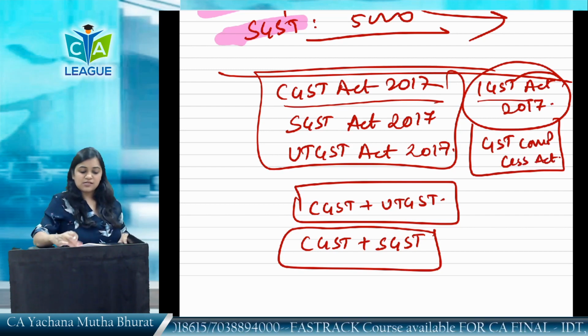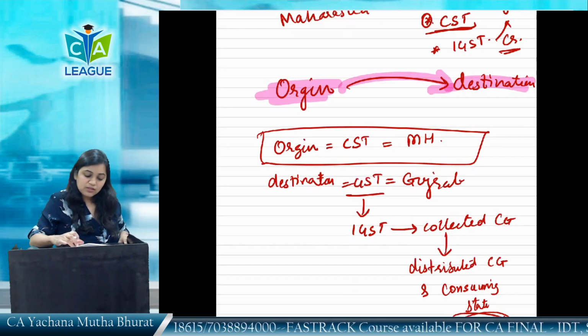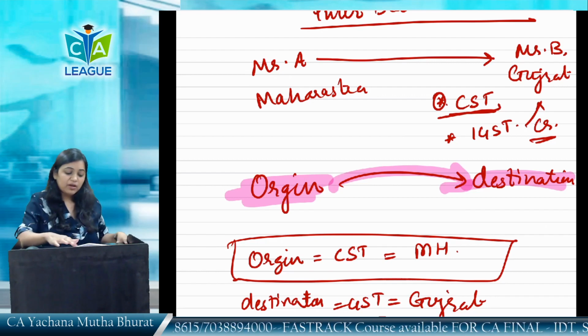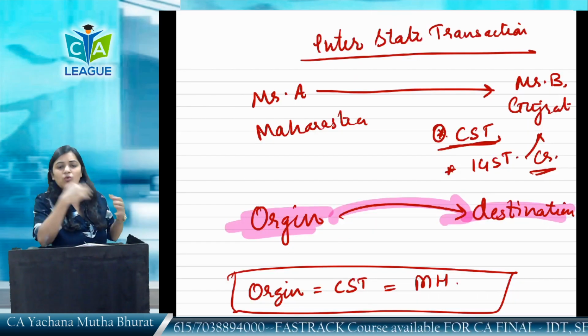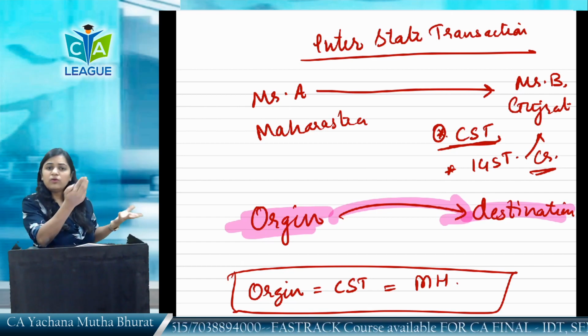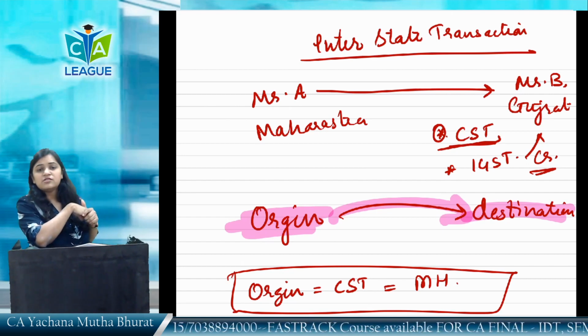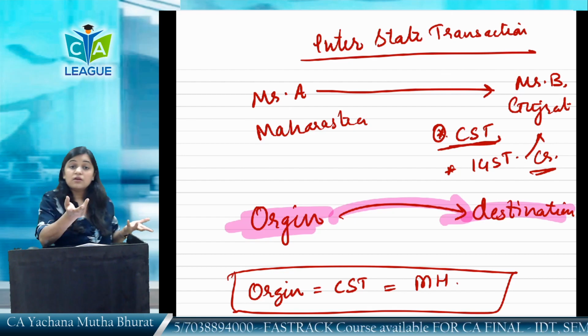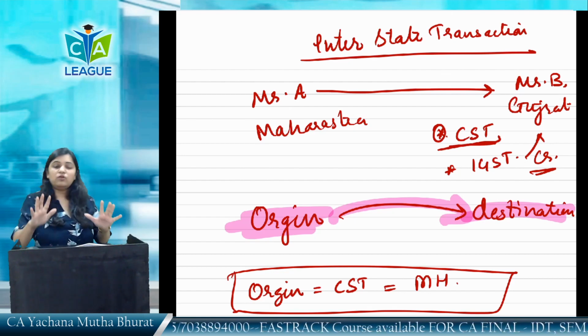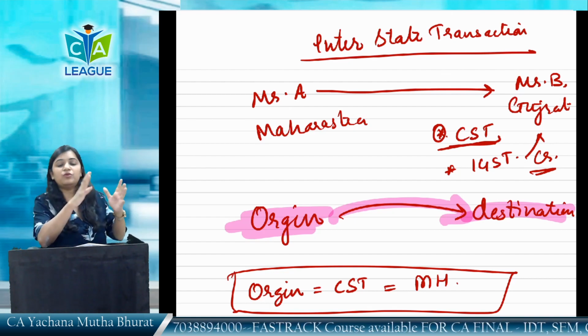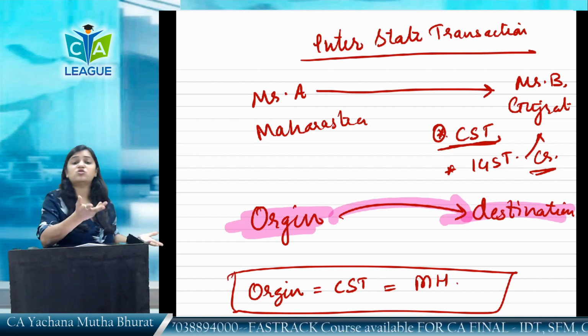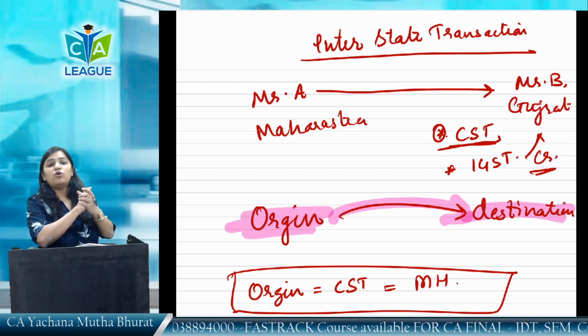Now what is this GST compensation cess? In this GST compensation cess, what happened? The Maharashtra government was in tension that, oh my God, we are not going to get any more the revenue of CST. We may make losses. So the government said, don't worry. The origin based state may get losses. So if you get losses due to the implementation of GST, we will set off your loss.